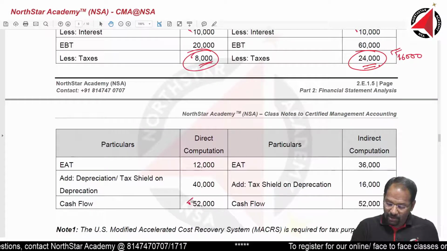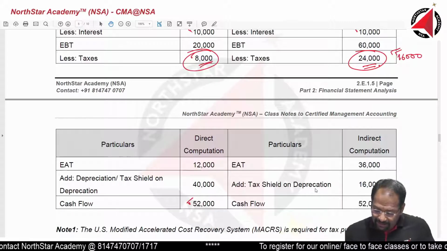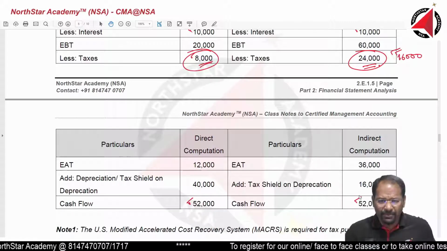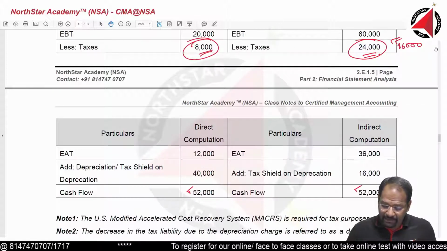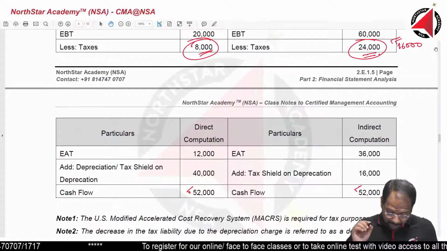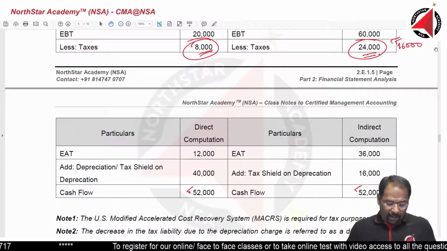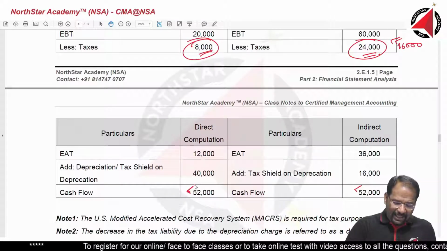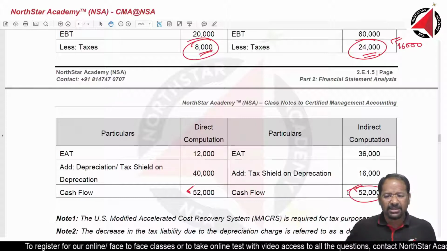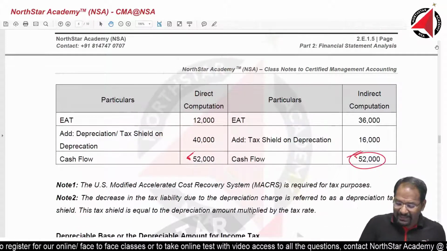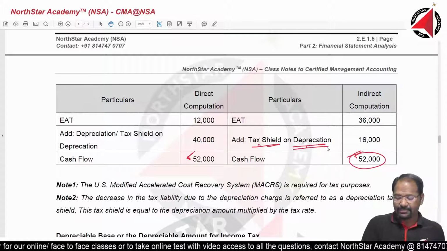Alright. And here my cash inflow is also showing 52,000. How and all? I will tell you. But forget this. My earnings, my total cash flow is 52,000. Here I will tell you why 52,000 is coming. Give me just one moment, because I have considered tax shield separately.